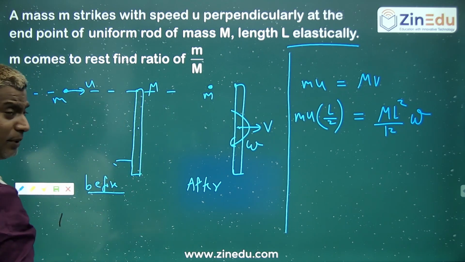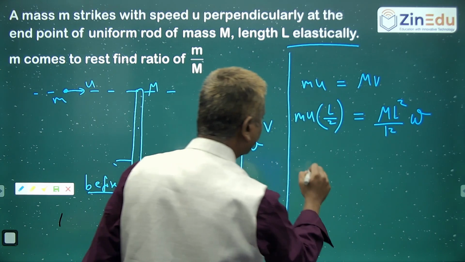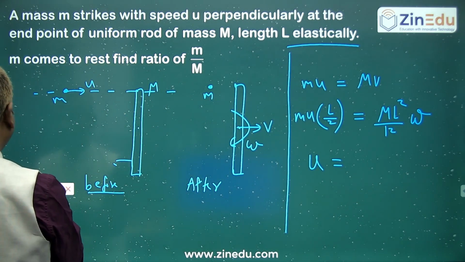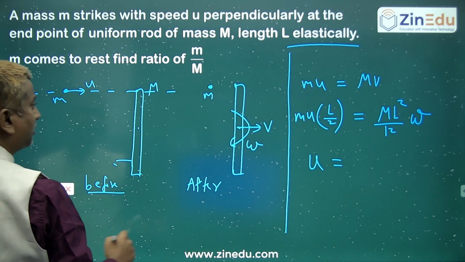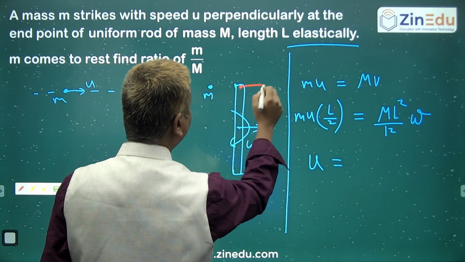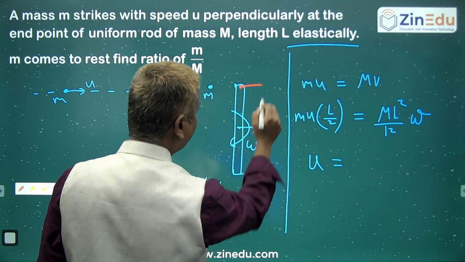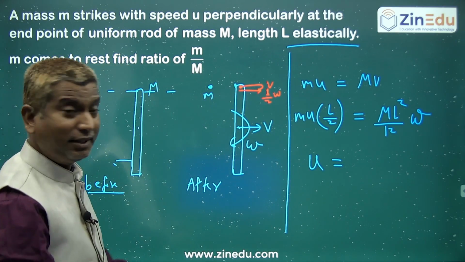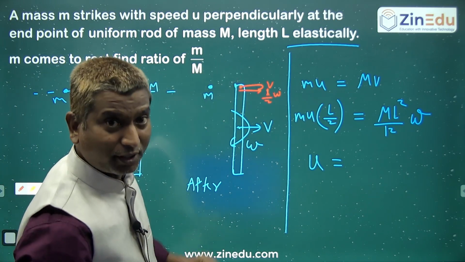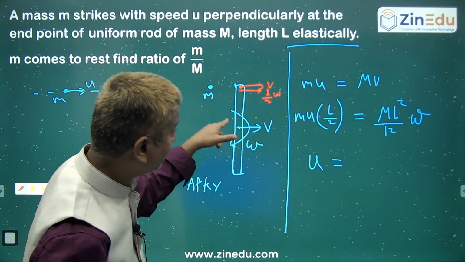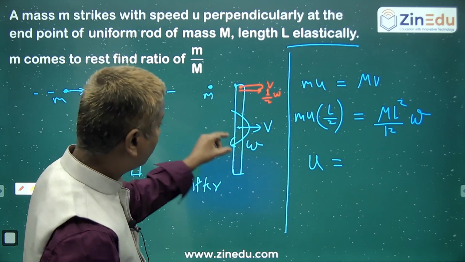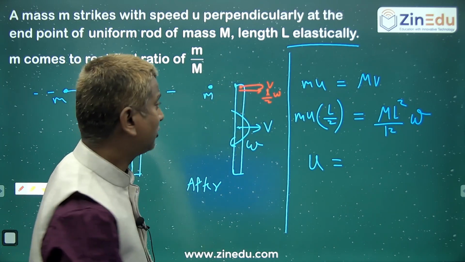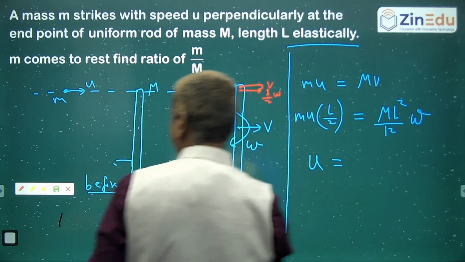So this is supposed to be the common normal. What is the approach speed along the line of common normal? U. And what is the separation speed along the common normal? Here you get exactly the center of mass velocity V, and also L by 2 omega. The rod has combined translational and rotational motion, because of that this part of the rod is going to get both V and L by 2 omega. So the total is V plus L by 2 omega, isn't it?